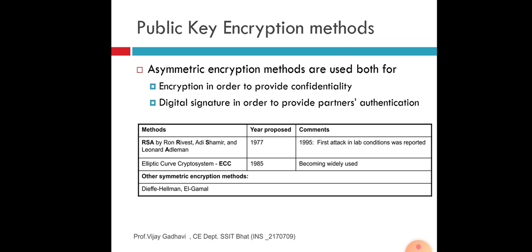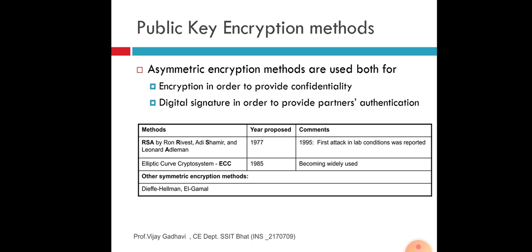Public key encryption methods. These methods are used for both: first, encryption in order to provide confidentiality, and second, digital signature in order to provide partner authentication. Both are most important for security, secrecy, confidentiality and authentication.